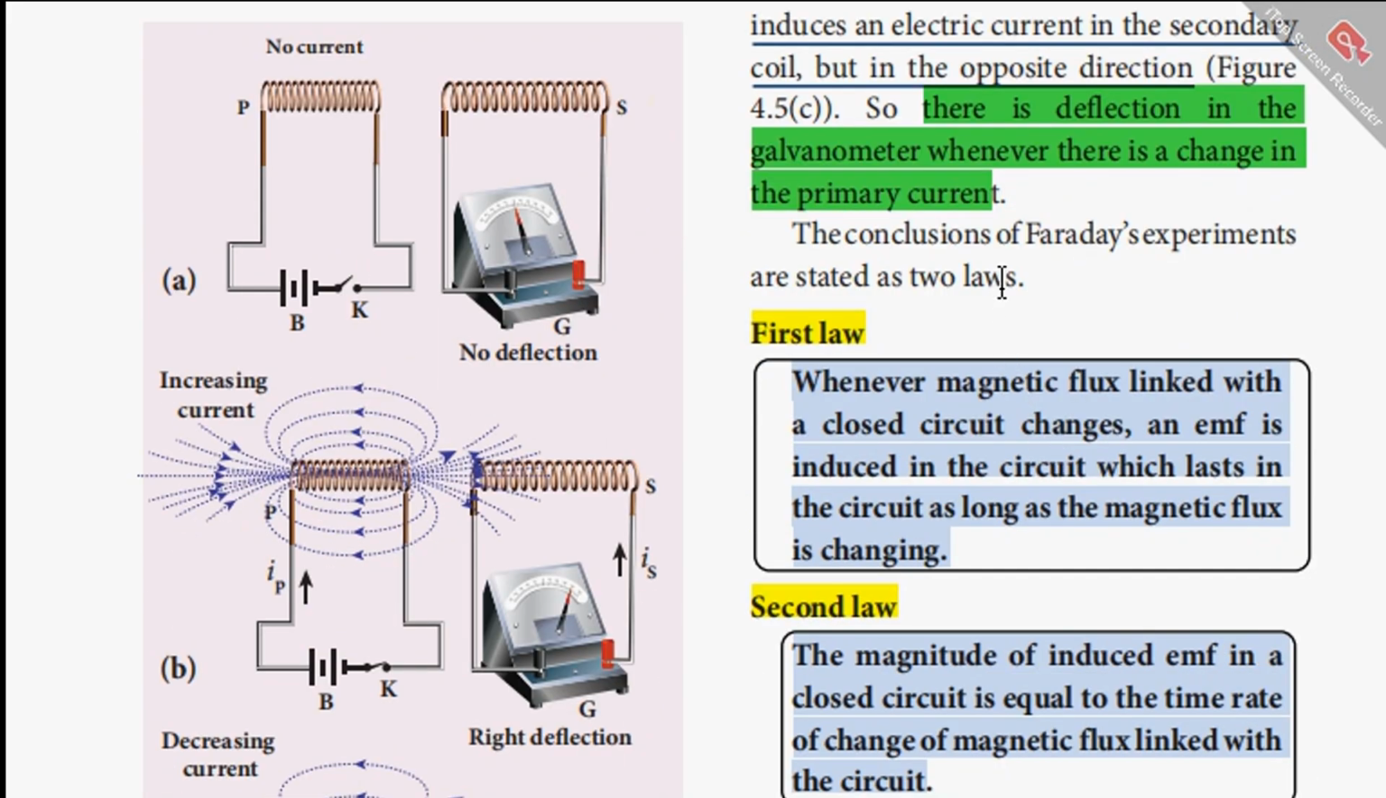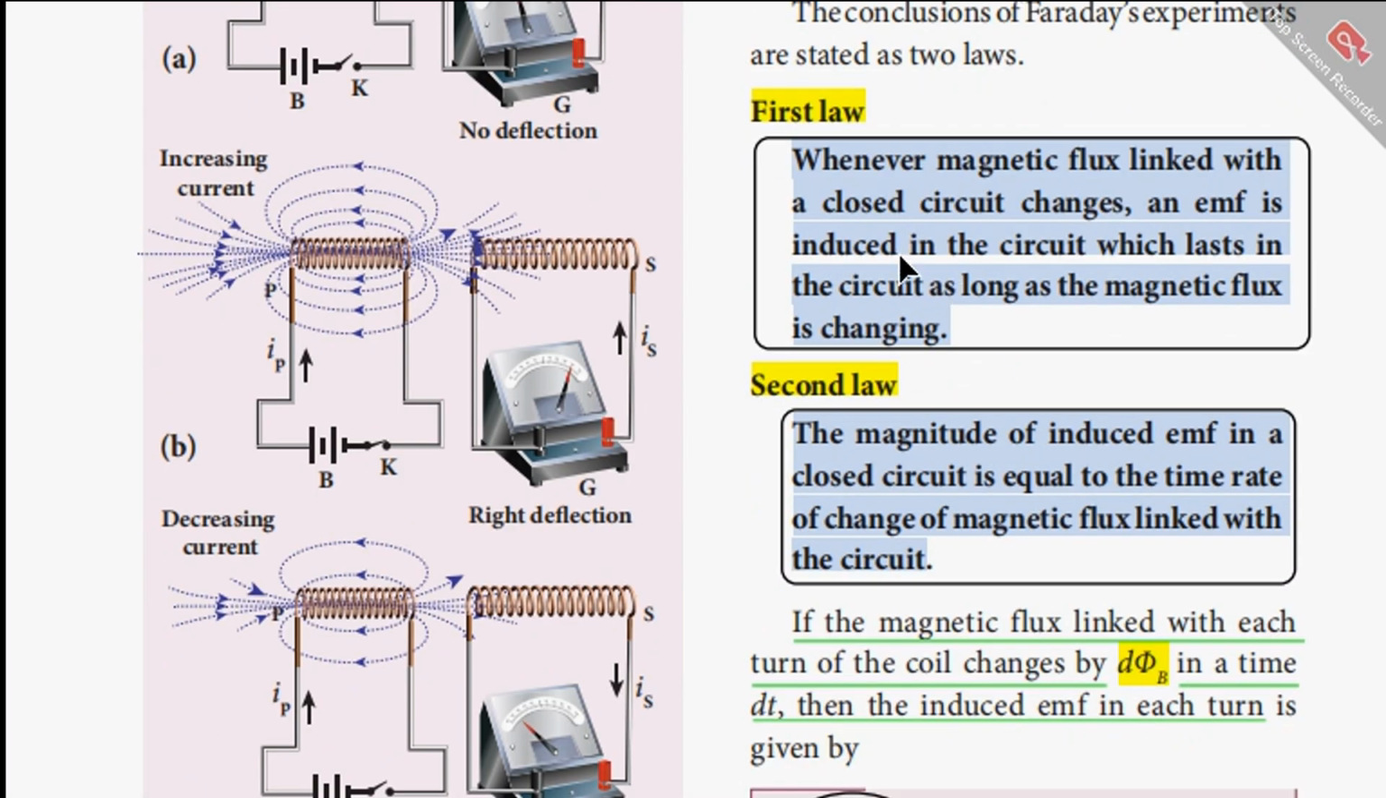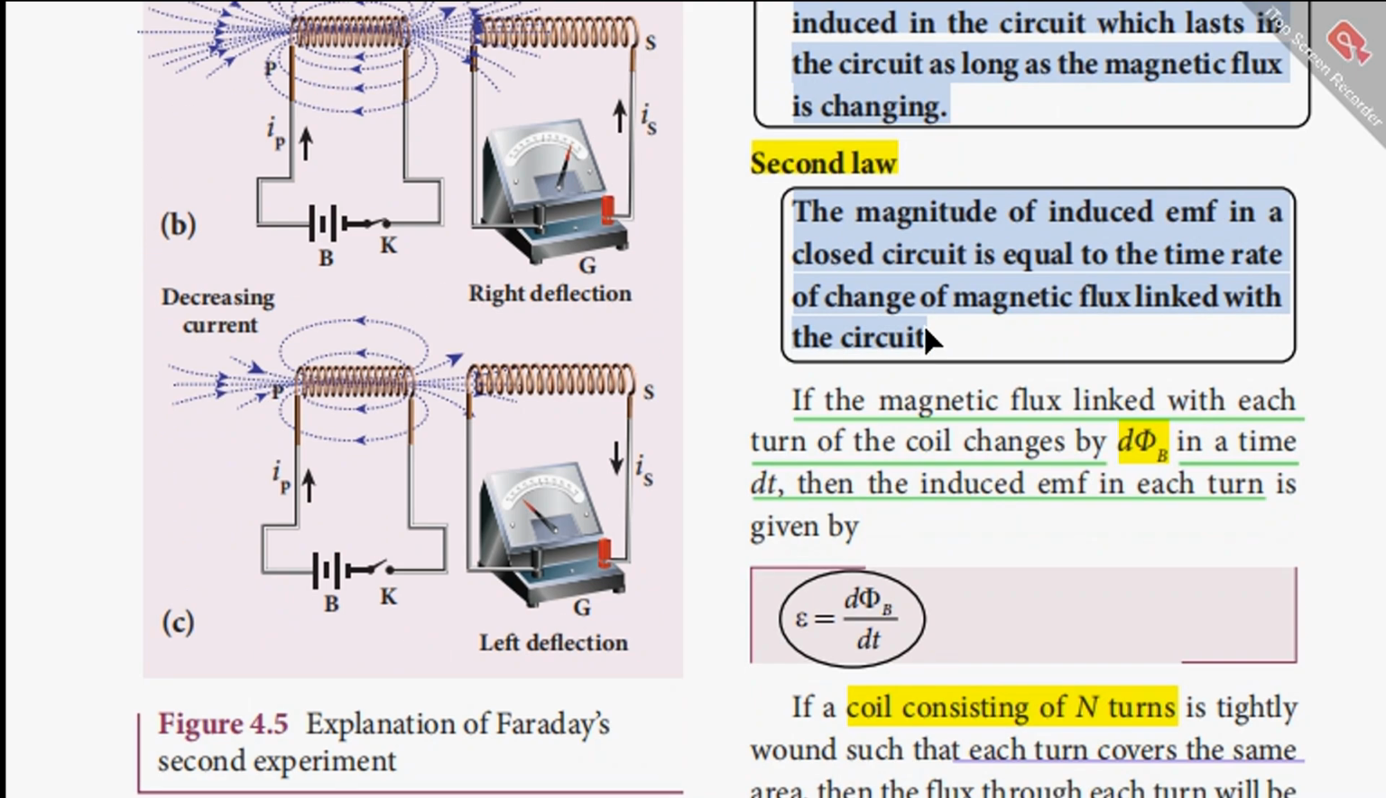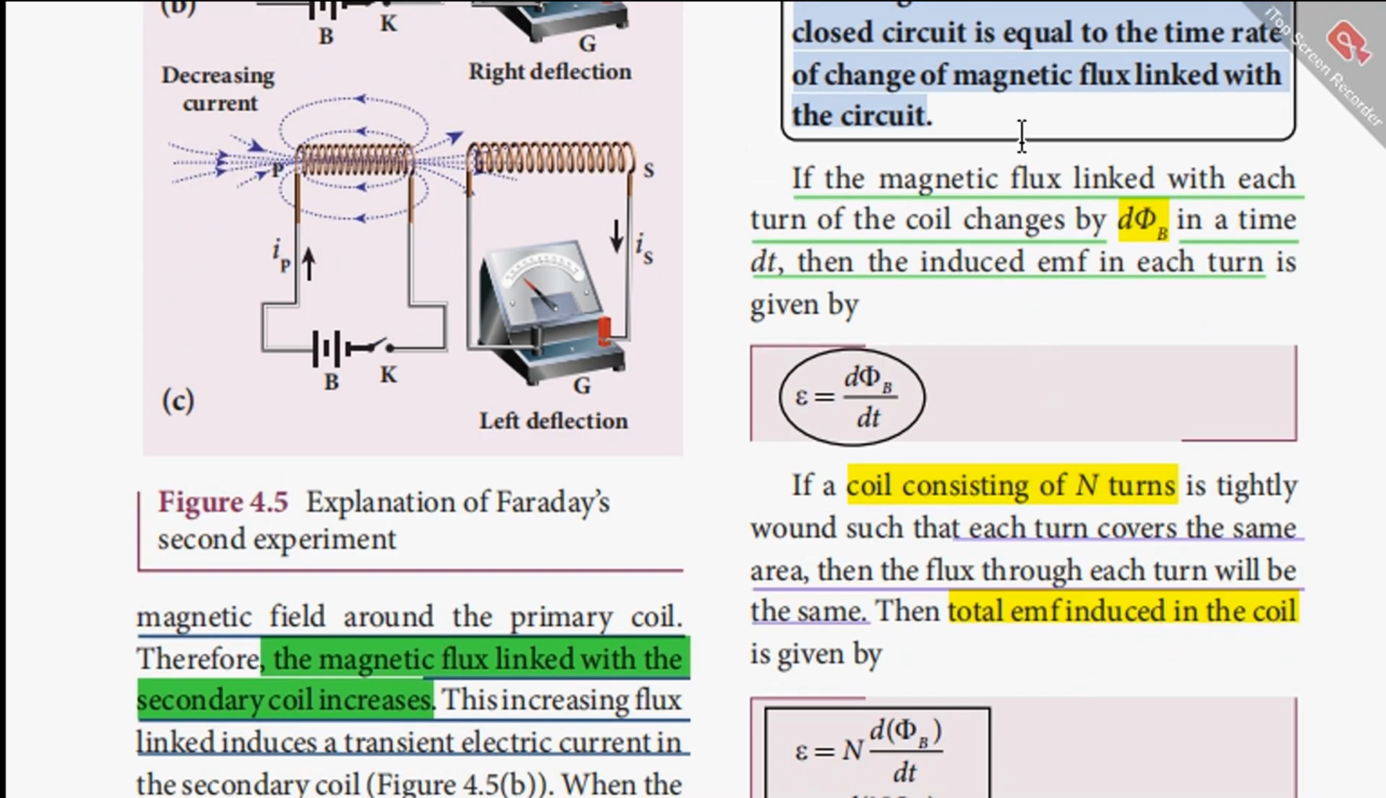These conclusions of Faraday's experiments are stated as two laws. The first law states that whenever the magnetic flux linked with a closed circuit changes, an EMF is induced in the circuit, which lasts in the circuit as long as the magnetic flux is changing. The second law is: the magnitude of induced EMF in a closed circuit is equal to the time rate of change of magnetic flux linked with the circuit. So this is the second law.